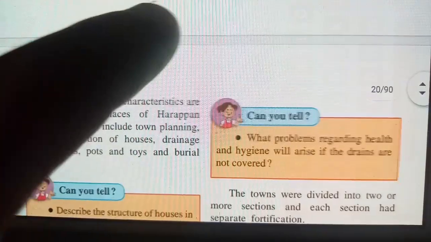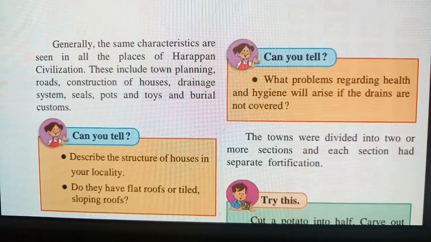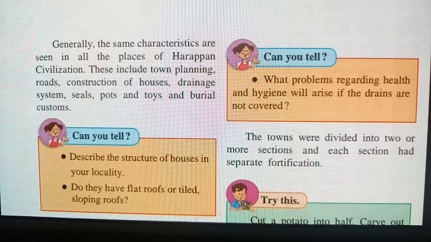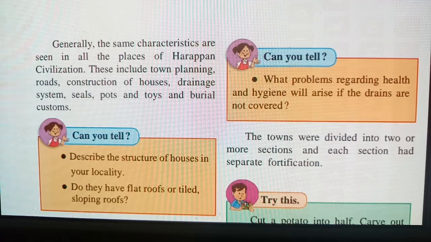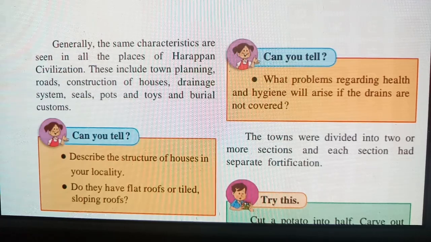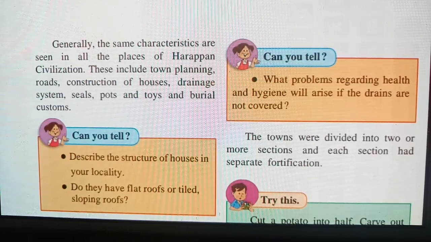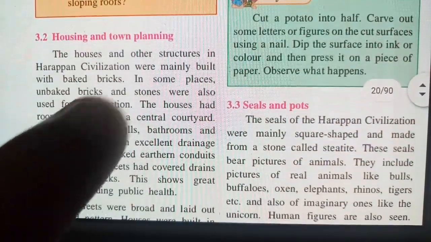Next we will see that generally the same characteristics are seen in all the places of Harappan civilization. This includes town planning, roads, construction of houses, drainage systems, seals, pots and toys, and burial systems. So the Harappan people did town planning, they built roads, the construction of houses was different, the drainage system was totally different, and they had different burial customs. They had some different characteristics in their Harappan civilization. Their houses were totally different compared to our houses.